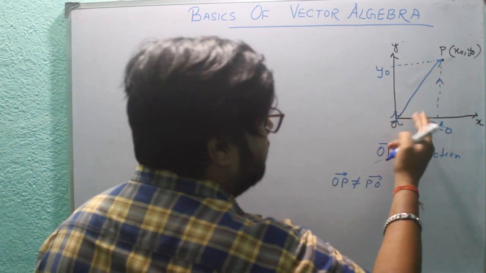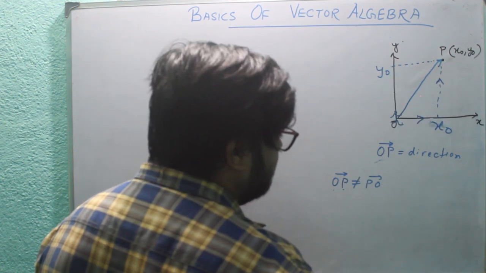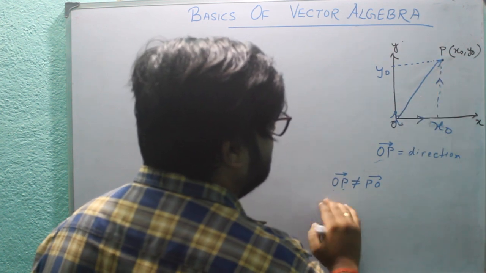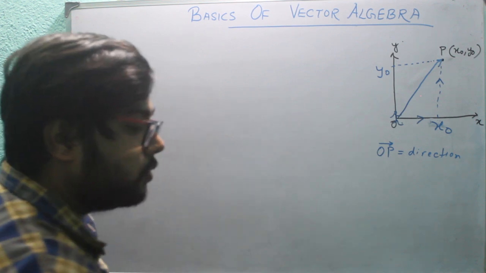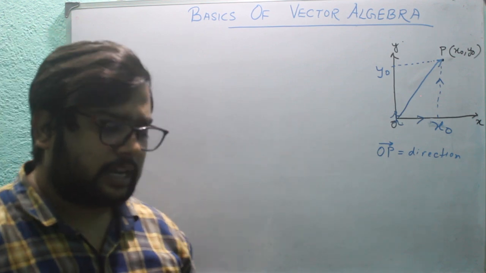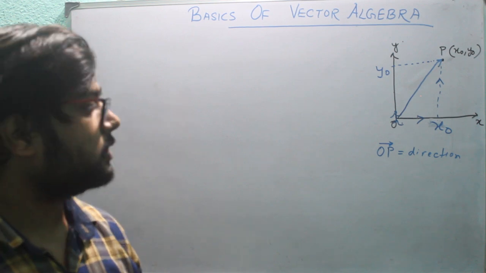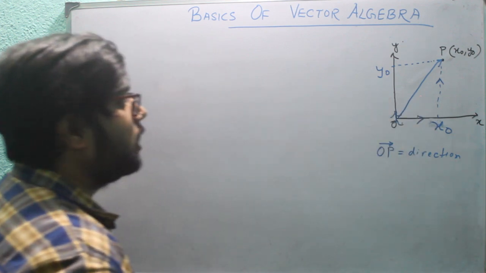The magnitude is the same, but OP is from O to P direction, and PO is from P to O. These two directions are opposite. That's why vector algebra is initially very tough to grasp. You have to analyze much. Okay, we were talking about the direction.